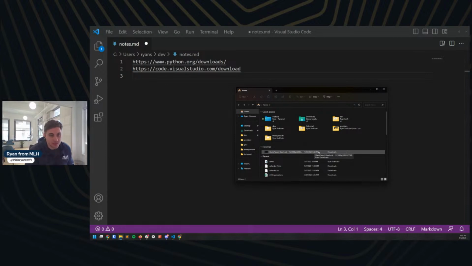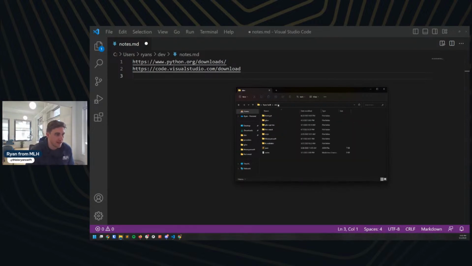The last time I did a tutorial, I showed folks how to do it over command line and terminal. Today, I'm just going to show you the even simpler route for creating a new folder. I have a dev folder on my computer, and I'm just going to make a new folder in here, and I'm going to call this GHW games, and we'll call it live, and we'll pop in here. And this is going to be where we store all of our information for our project.